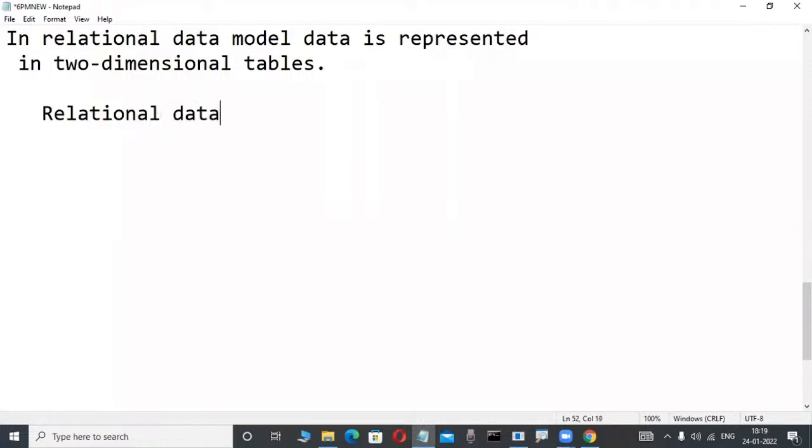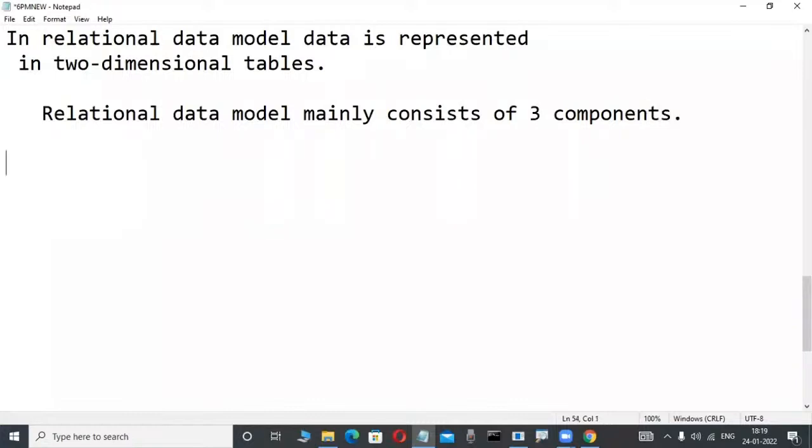relational data model mainly consists of three components. Mainly consists of three components only. What are those components? Observe here. These names you must be familiar with before we start our courses. What components are available? Now check it out, concentrate here. What is the first one?